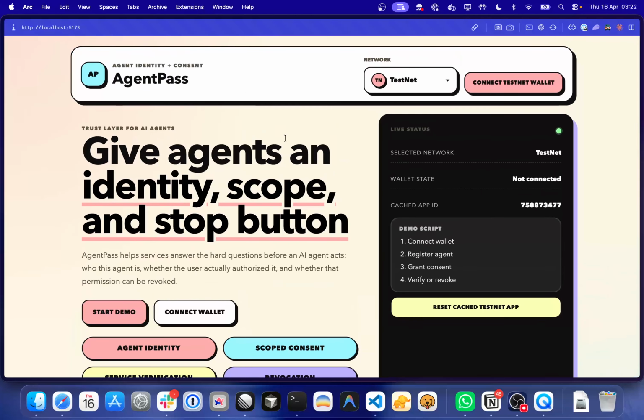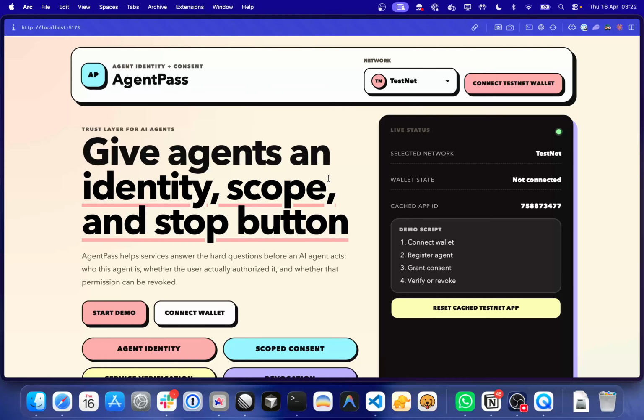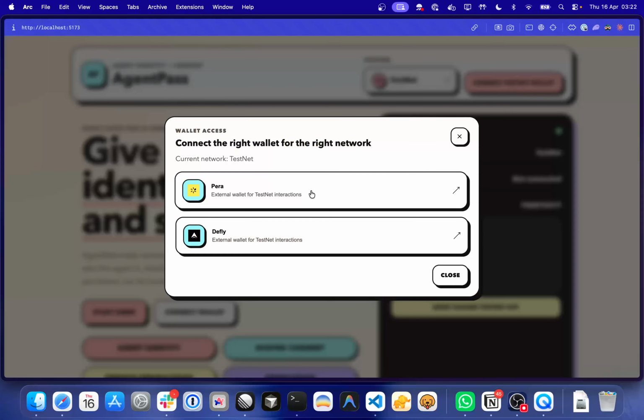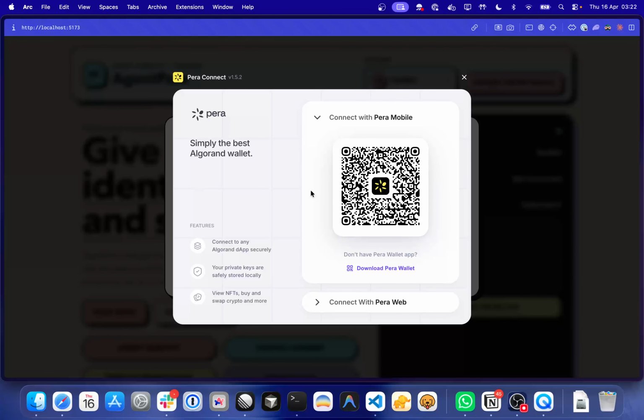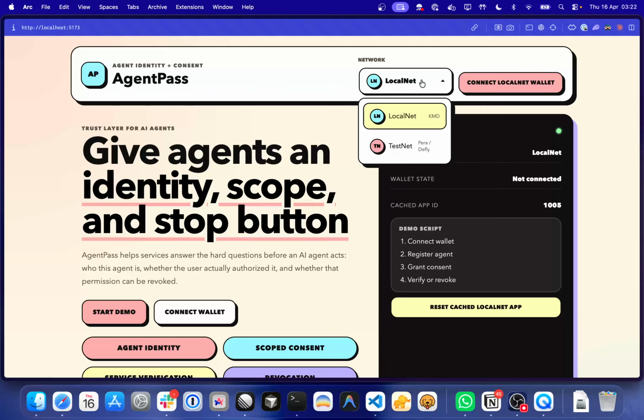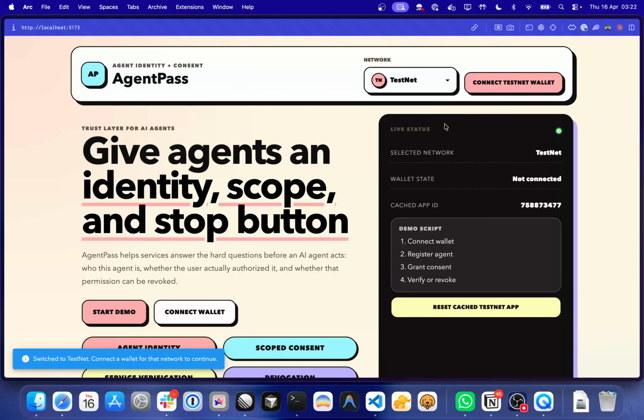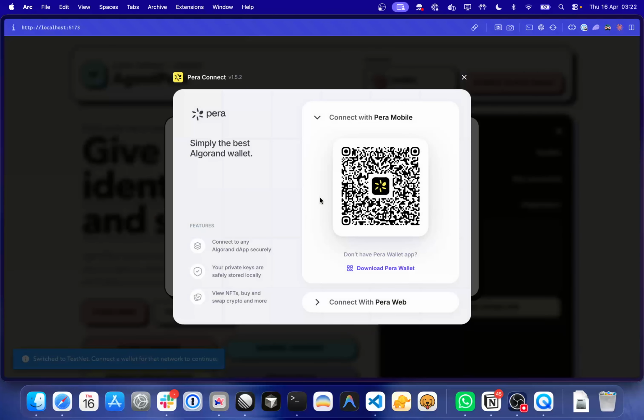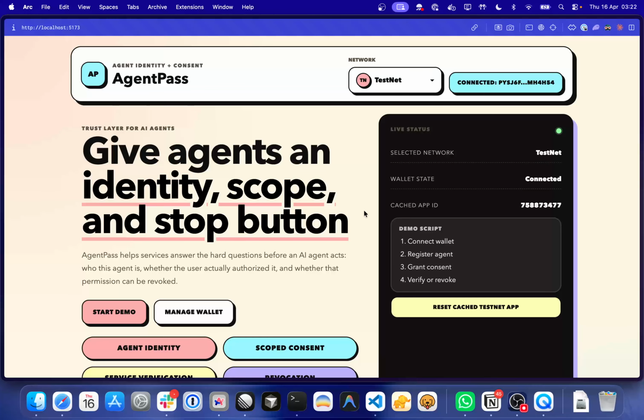So let's just see a live MVP of this. I will connect using my testnet Pera wallet. So let me just scan this on my Pera wallet. Once I'm connected to this app, I will be able to create various agents using it. I think it should be connected now. Okay, so I've connected the wallet on my phone, and as you can see, it's connected here as well.